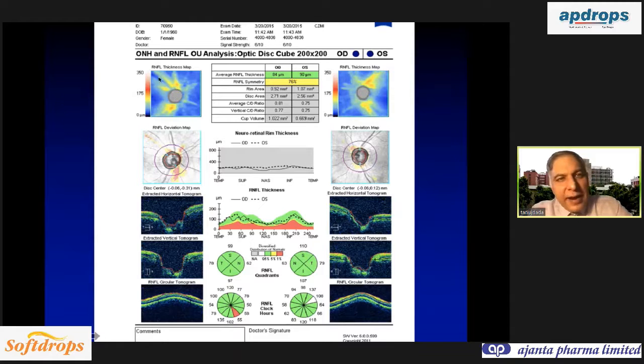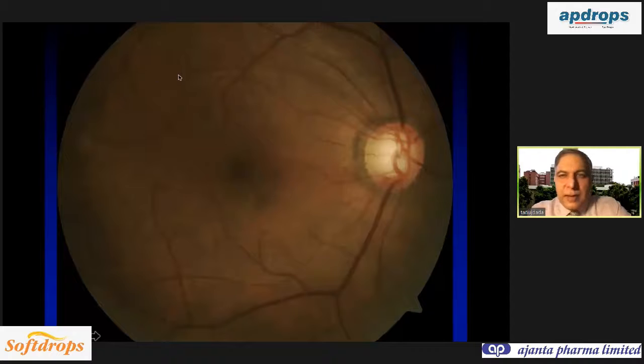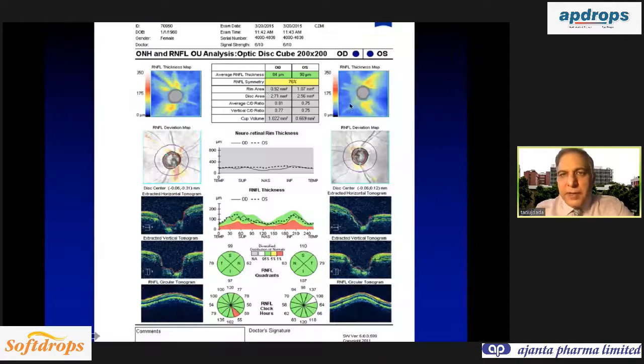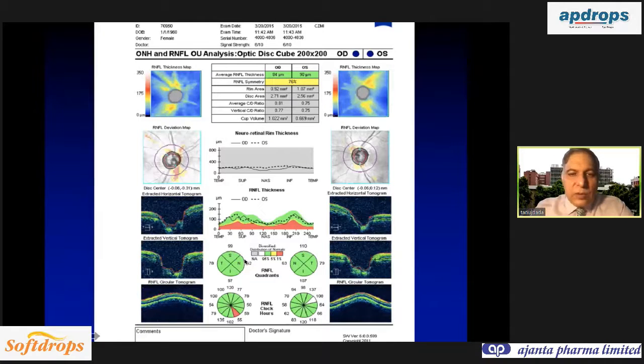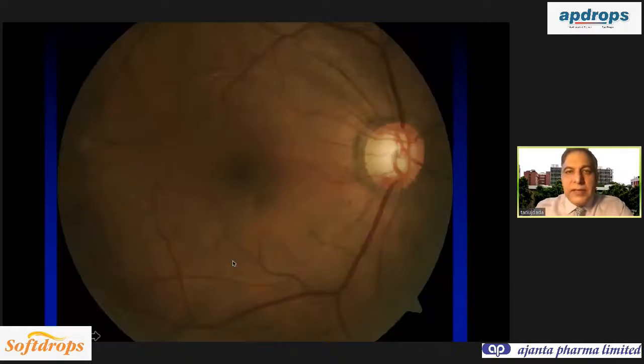So there is an RNFL defect occurring, which is picked up on the thickness map. And when you do the fundus imaging, here you see there is a retinal nerve fiber layer defect. So this is the retinal nerve fiber defect which is being picked up on the thickness map, but the OCT is not showing it because it is still within the normative database. So this is called green disease. OCT is normal, but there is RNFL damage definitely present.